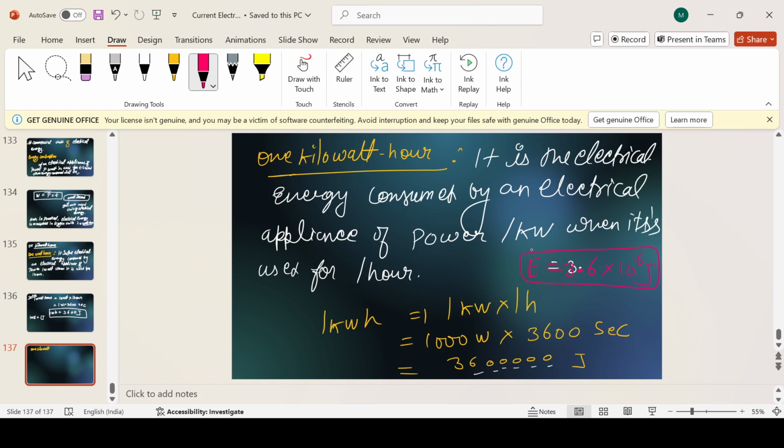Okay, now after this we will find out the cost of it. How can we find out the cost of a particular appliance? One more part will be there, and in it we will find out how to calculate that cost. Then the heat, that is H equals I square R T. Already we have written W equals I square R T, but in the next session we will do this. Okay, clear?